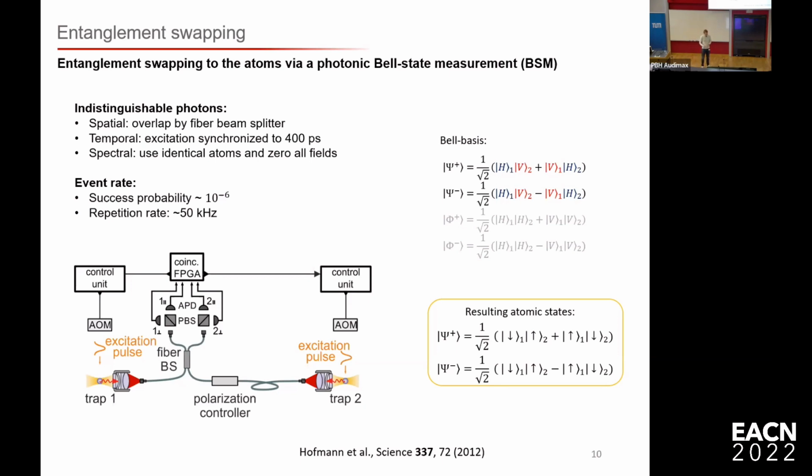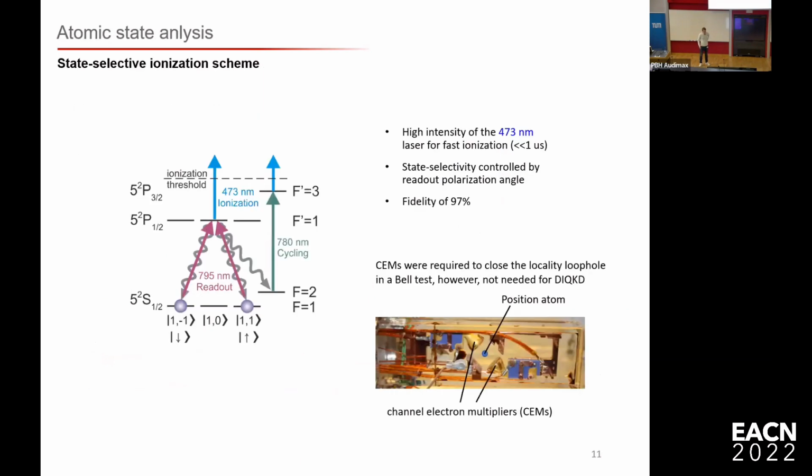So what we do is we do a measurement on the two photons, and by this measurement, we herald an atomic entangled state. Then after generating this entanglement, we need to have a readout. How we do this readout: we have a state-selective ionization scheme. By shooting in first this readout pulse, and by the polarization that we set of this readout pulse, we can excite a certain superposition of our qubits. And the superposition that is excited is directly afterwards also ionized.